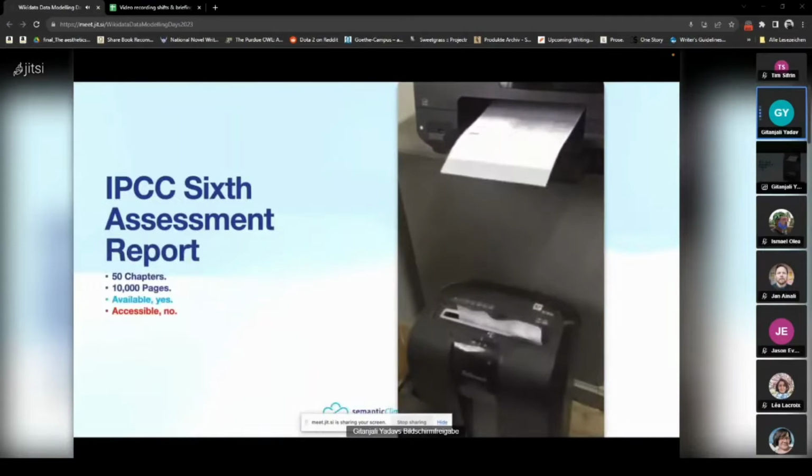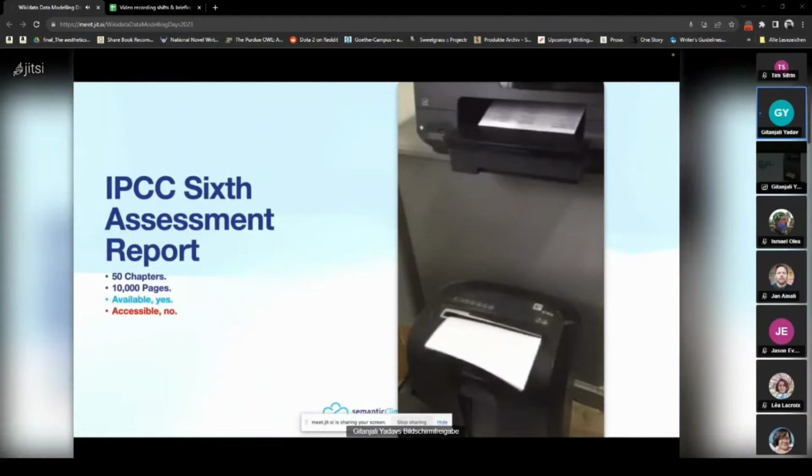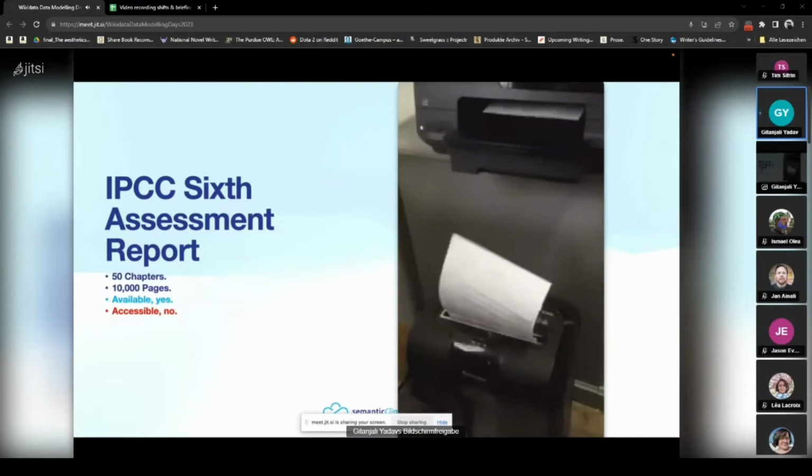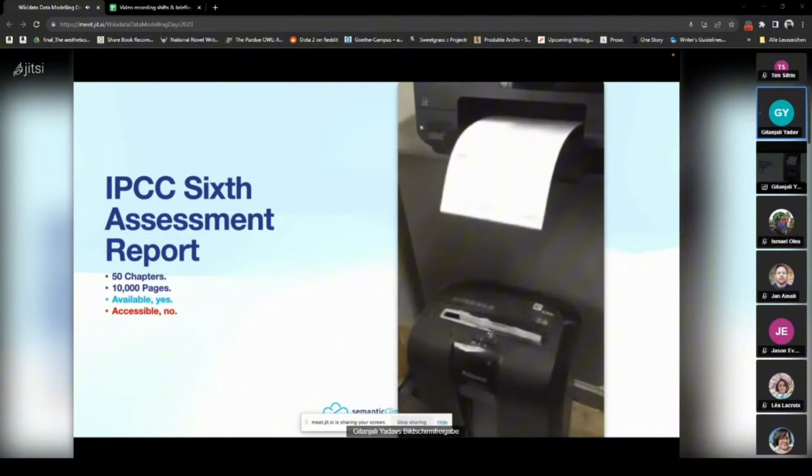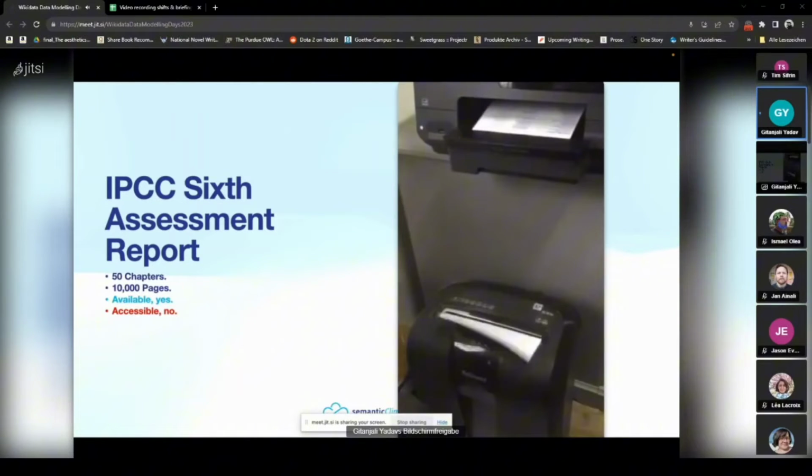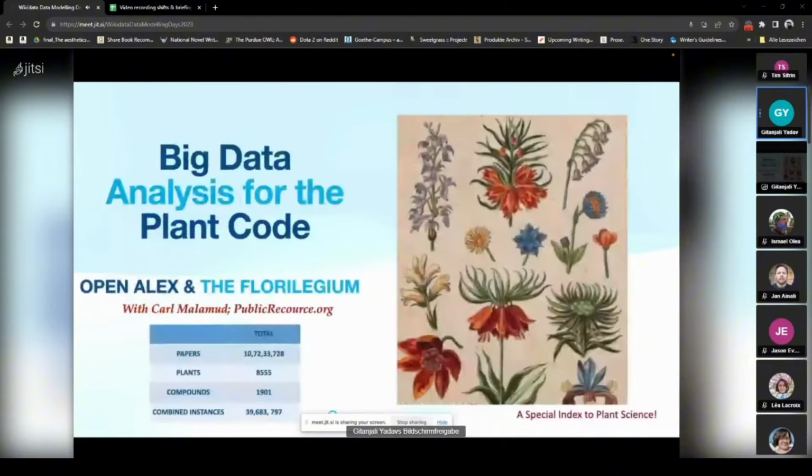It's the same way with the IPCC sixth assessment report, where we established our tools first. Much of the world's information, the most important knowledge in the world, is always locked in PDFs. And so, coming back to our phytochemistry work, we got help from Carl Malamud of publicresource.org in America, who provided us the metadata of 107 million articles.